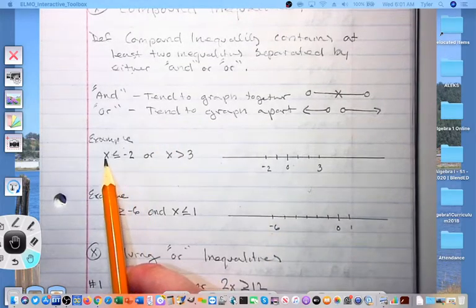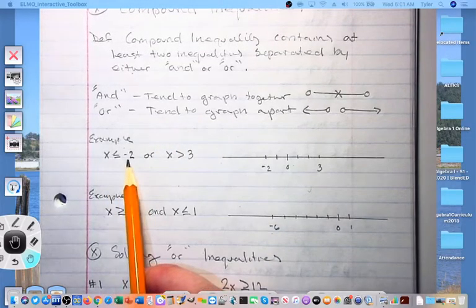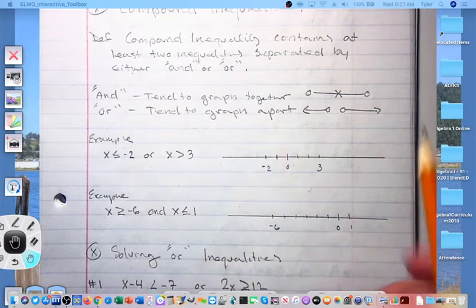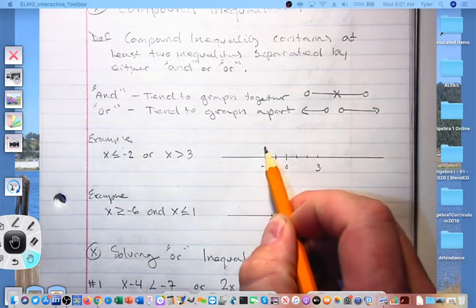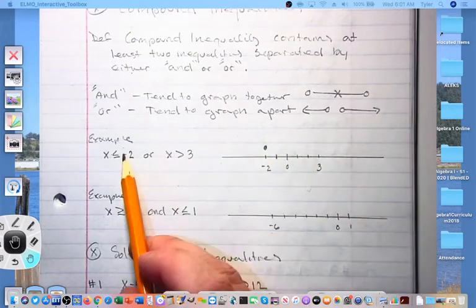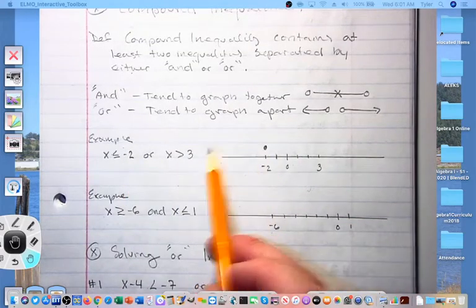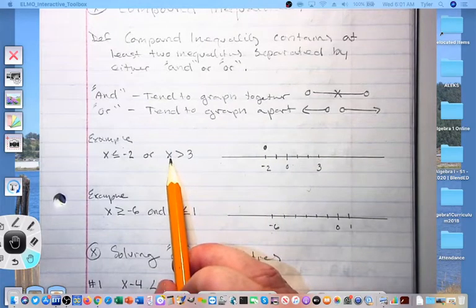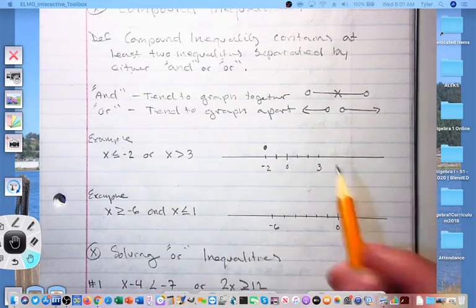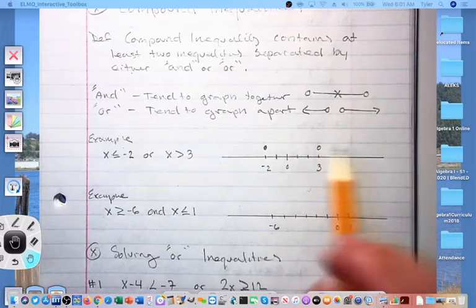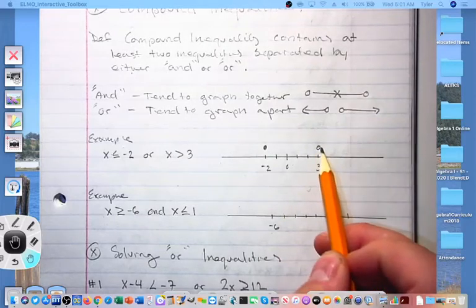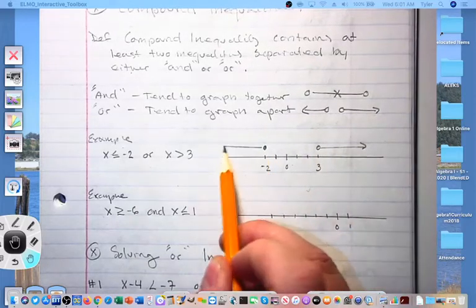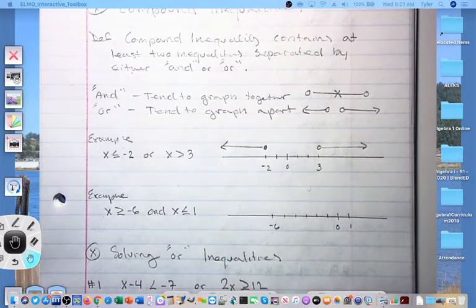So here we go. X is less than or equal to negative 2. Less than or equal to means above negative 2, I'm going to have a solid circle. Less than or equal to negative 2 would be an arrow to the left. I'll wait to see here before I draw my arrows, though. The other one is X is greater than 3. So I'll use an open circle above 3. Greater than 3 would go to the right. And so this or inequality graphs with my arrows going apart as we predicted.